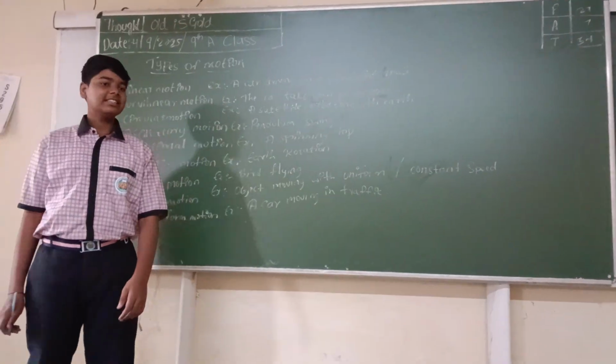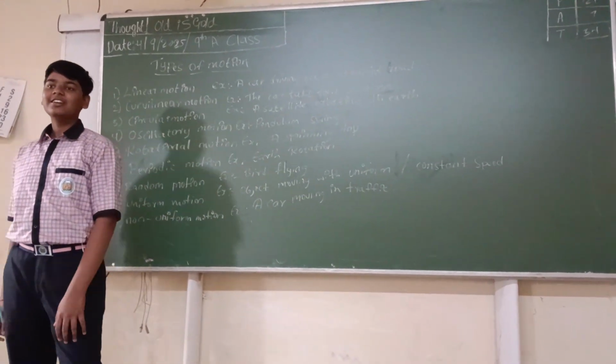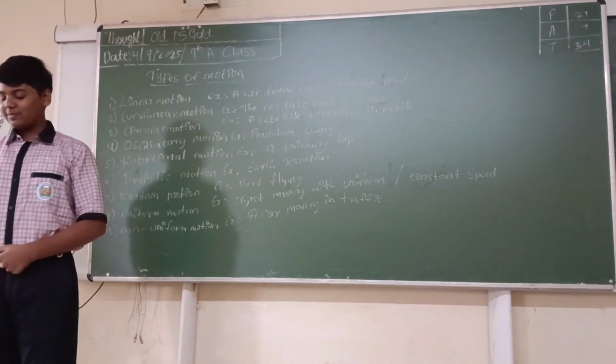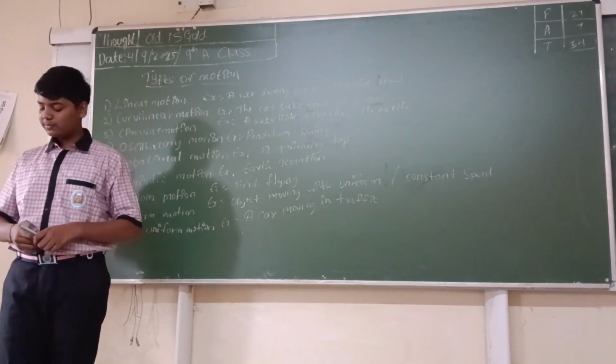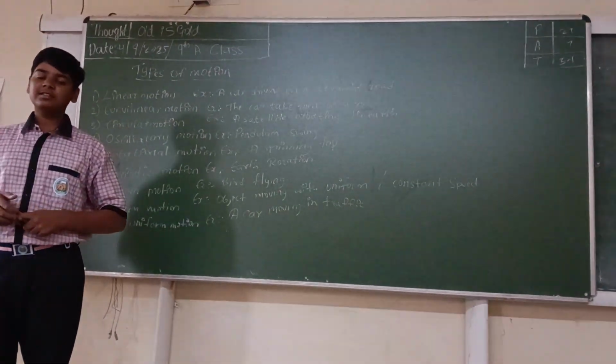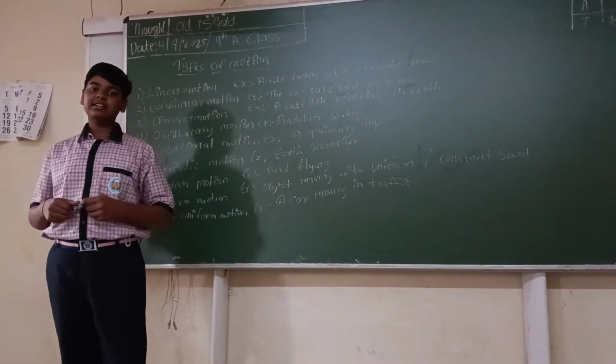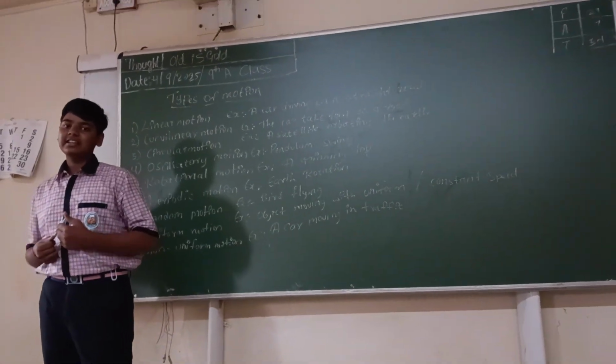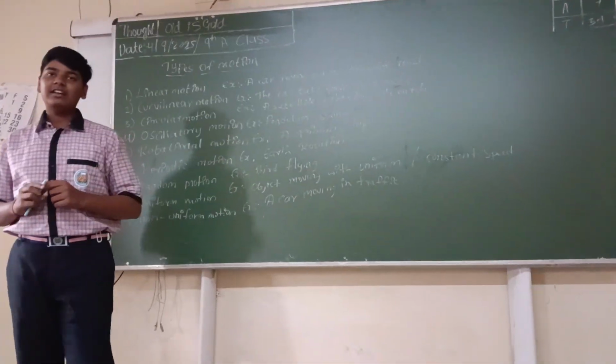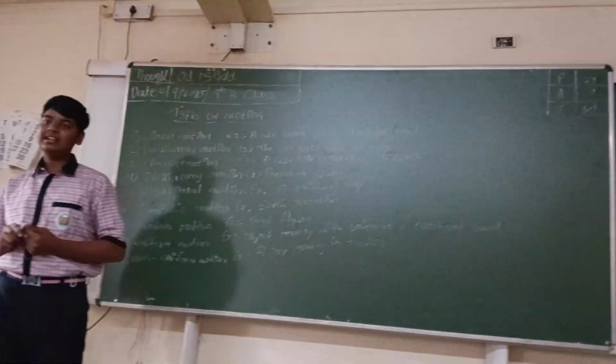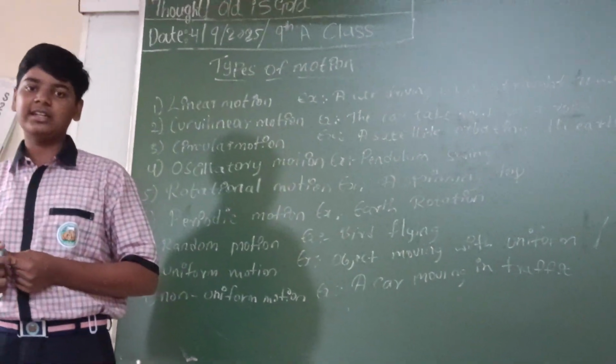Today I present a seminar on the types of motion. First we discuss what is motion. Motion means when an object changes its position over time and changes its surroundings. For example, the car is moving at a constant or uniform speed.